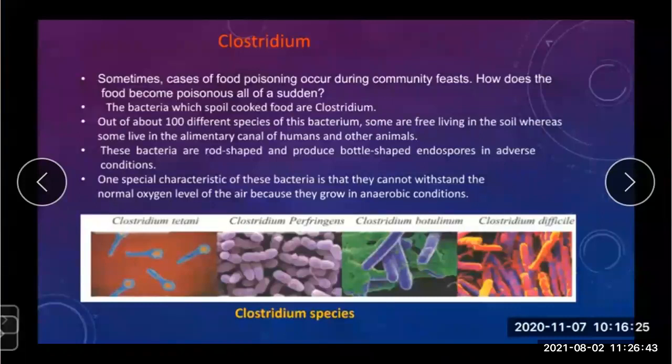What is the example for this? The example is Clostridium. We have seen that sometimes food poisoning is caused, and it happens due to the harmful microorganism Clostridium.